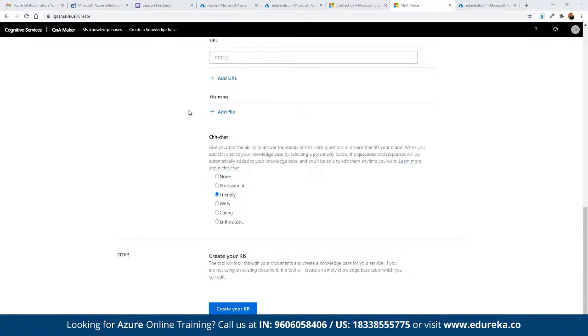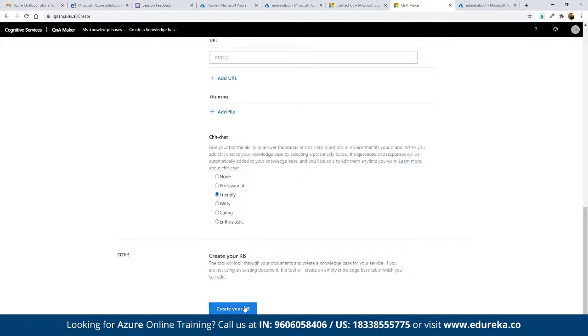For example, if we ask what time it is, or we want the bot to give some kind of witty replies, or it should be caring, enthusiastic, or stick to professional. Even if some personal questions get asked by the participants, we can define the entire chit chat options, correct? And then we can define the parameters. If you want to keep it strictly professional, we can keep it professional. If you want to keep it friendly, we can keep it friendly as well.